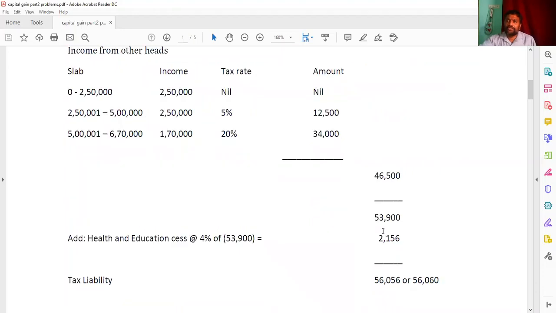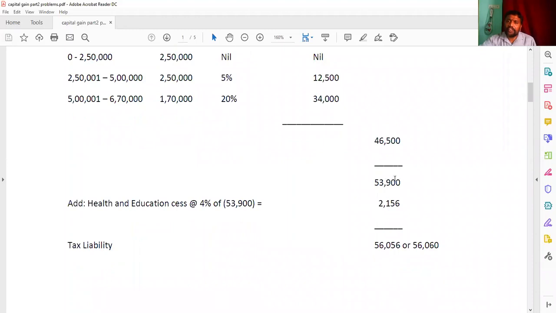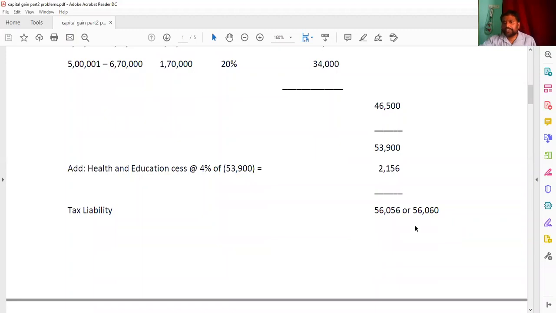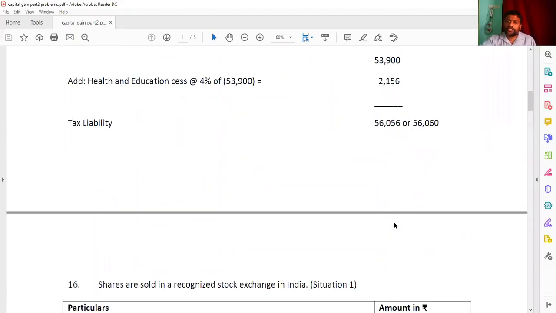7,400 plus 46,500, you're getting 53,900. And health and education cess, you need to calculate the 4%. So that is 2,156. Here we cannot consider the rebate. Why? Because it has income from other heads of more than 3,50,000, that is 6,70,000. So here 53,900 plus this 2,156 we got 56,056, and to the nearest 10 rupees it is going to be rounded off to 56,060.